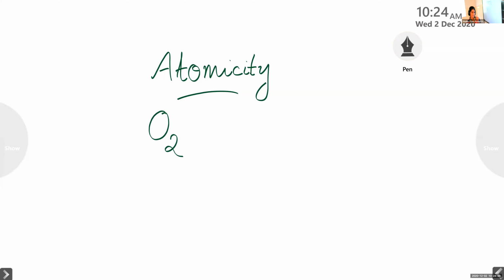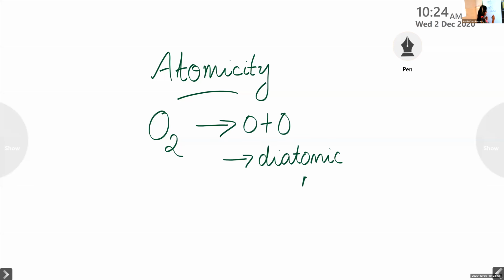How many oxygen atoms combine together to form oxygen molecule? Yeah, 2. 2 oxygen atoms, right? So it is a diatomic molecule. Di means 2, right?